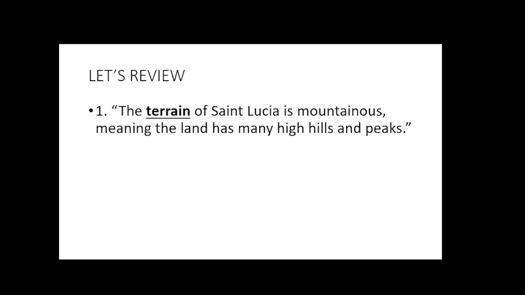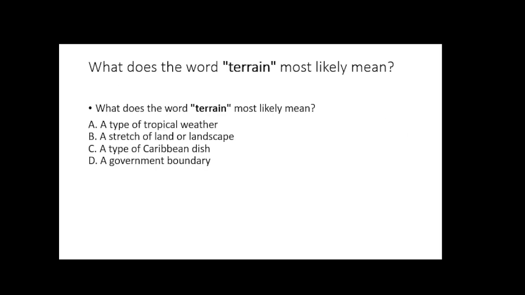Let's do a bit of review and see if we can put into practice what we have learned. The terrain of St. Lucia is mountainous, meaning the land has many high hills and peaks. What does the word terrain most likely mean? A type of tropical weather, a stretch of land or landscape, a type of Caribbean dish, a government boundary.